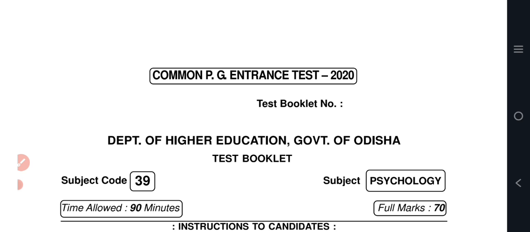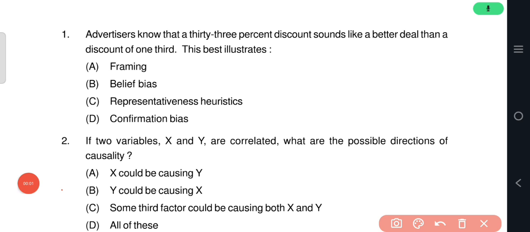Today we discuss the CPT Psychology 2020 question paper. Question number 1: advertisers know that a 33% discount sounds like a better deal than a discount of 1/3.